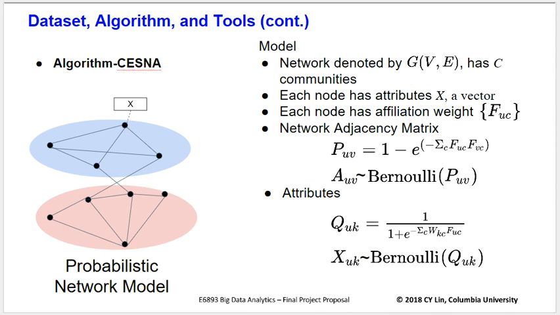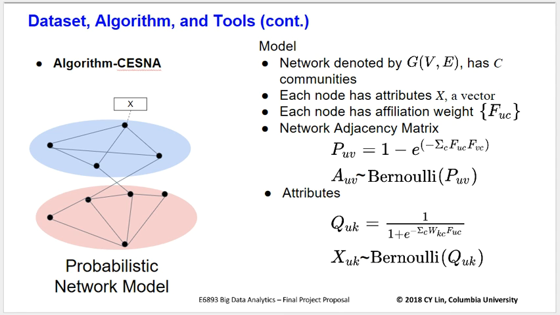So in this method, we have a probabilistic network model denoted by G(V, E), where V is the set of vertices and E is the set of edges. Each node has a binary valued attribute x, which is a vector. So if a node represents a person, then x can include age, gender, and something like that. Each node also has an affiliation weight, F_uc, which is defined as a measurement of the possibility that node u belongs to community c.